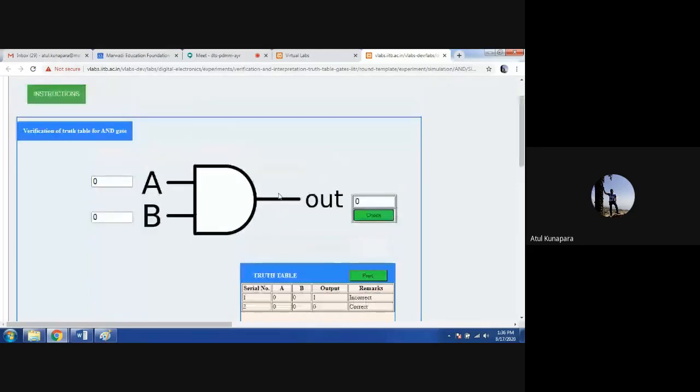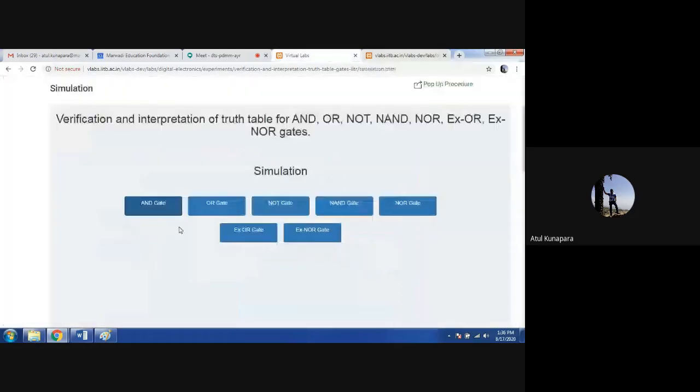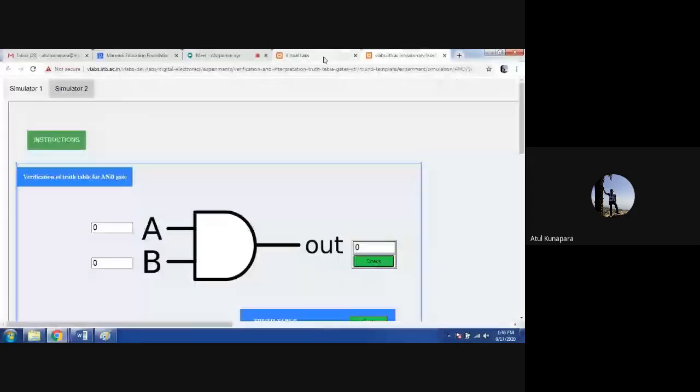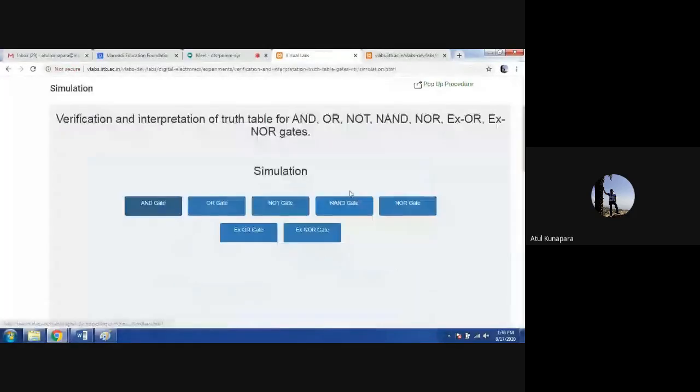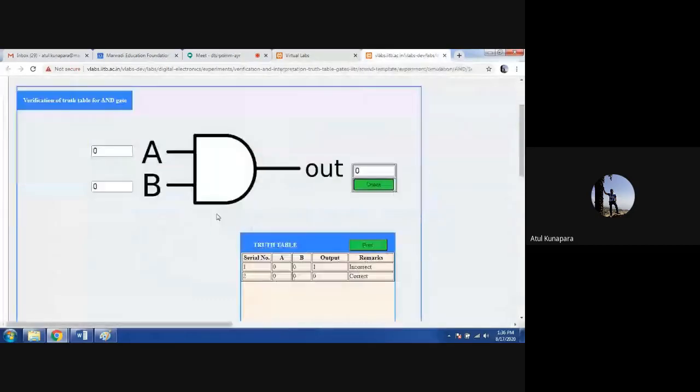Now all these similar things you can perform with the remaining gates: OR gate, NOT gate, NAND gate, NOR gate, and exclusive OR and NOT gates. So that is your task. Take a few minutes. Those who are able to log in can check this performance. As I showed you for the AND logic gate, you can do it for the remaining gates. And those who are not able to understand these things can ask me here with a query, so I can reply with the answer.